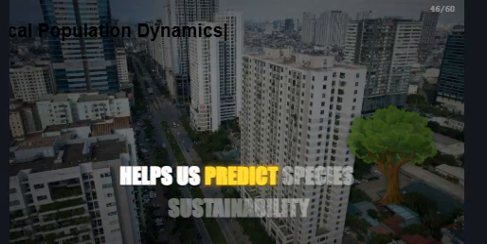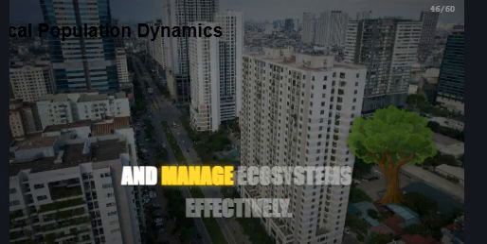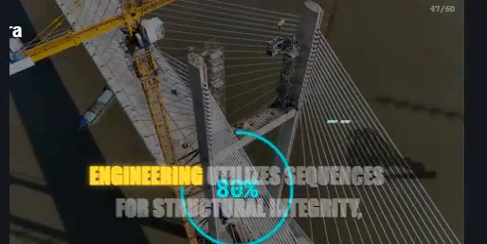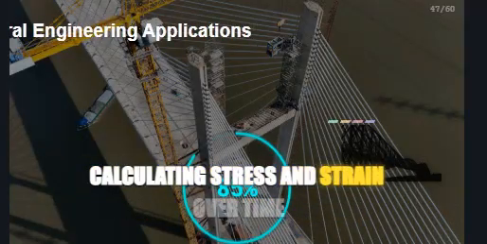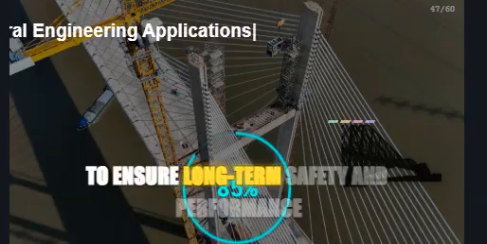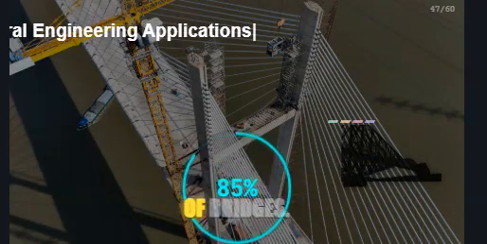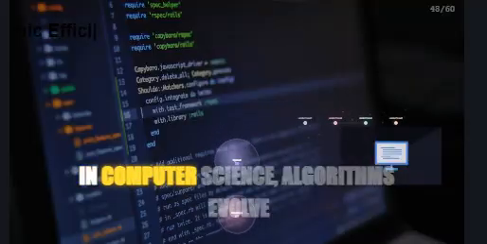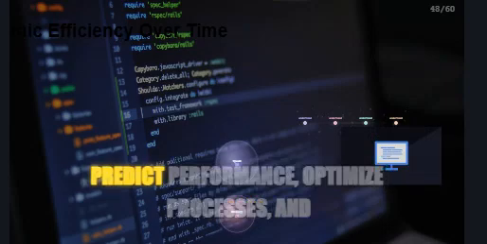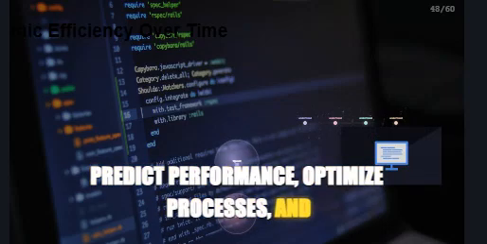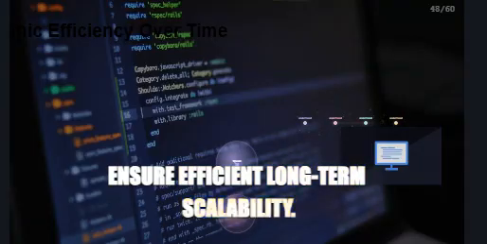Understanding long-term limits helps us predict species sustainability and manage resources. Engineering utilizes sequences for structural integrity, calculating stress and strain over time to ensure long-term safety and performance of bridges. In computer science, algorithms evolve over time. Analyzing sequences helps predict performance, optimize processes, and ensure efficiency long-term.